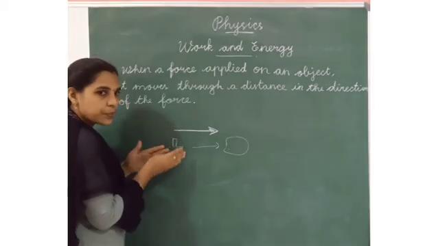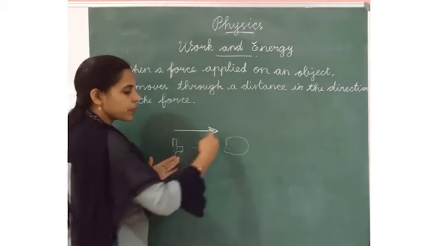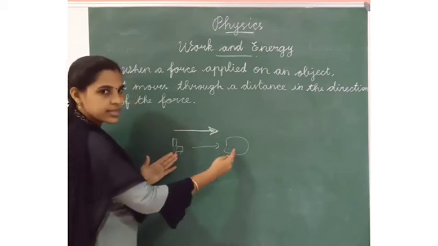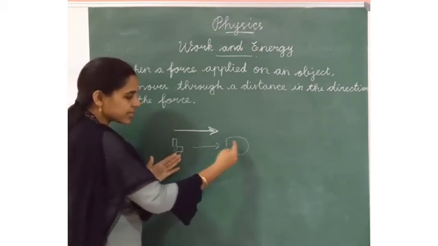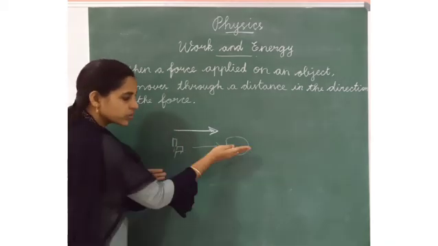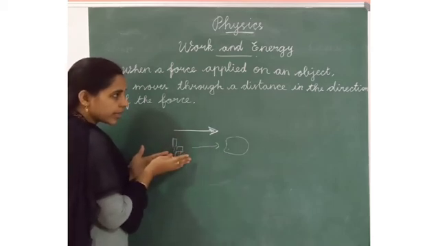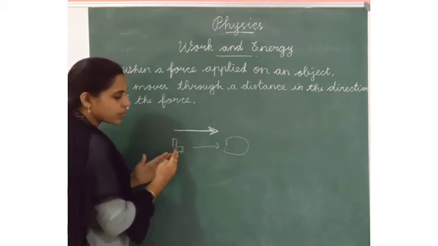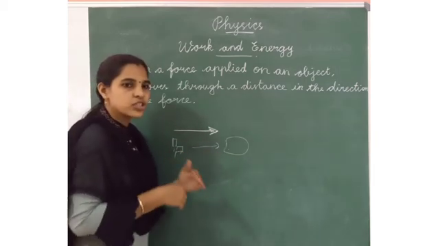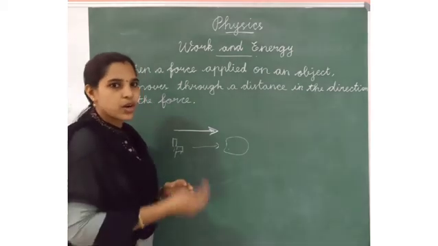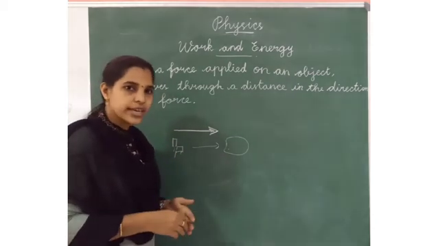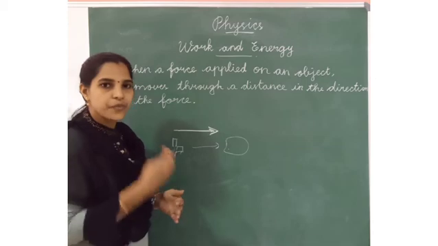How? When we are applying the force, the object will be moved from one place to another place. It has distance. The object moves a distance in the direction of the force. That means we are applying the force from this way to that way. So, according to the direction of the force, the object will be moved. Do you know the effects of force? Force can change the direction of the object. Force can change its size. Force can change its shape. Yes, these are the effects of force.